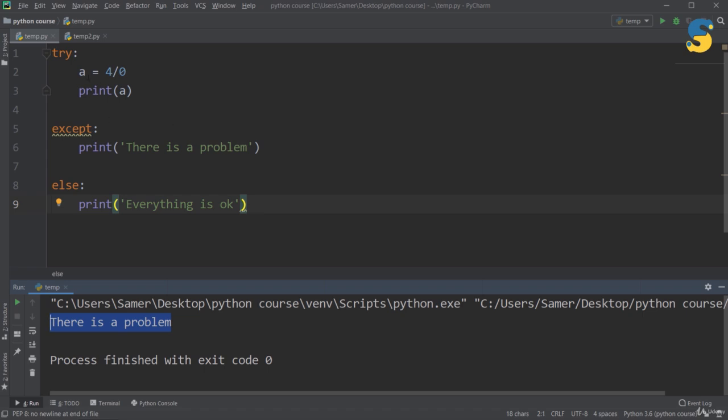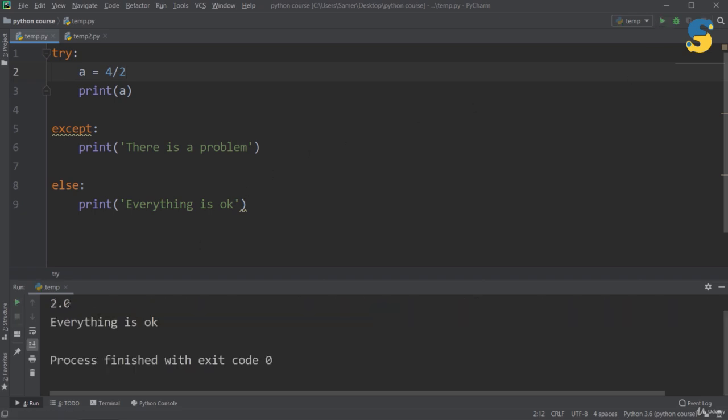Why this? Because when I say a equal to 4 divided by 0, print a, within try, once a problem happens here, directly the execution will start from here. So now let's check. What if I put here 2 and run? You will see the result is 2, and now also the block of code within else has been executed. So to understand what happened exactly, I run this code, it works without a problem, then the print statement works without a problem, therefore the body of else has been executed.